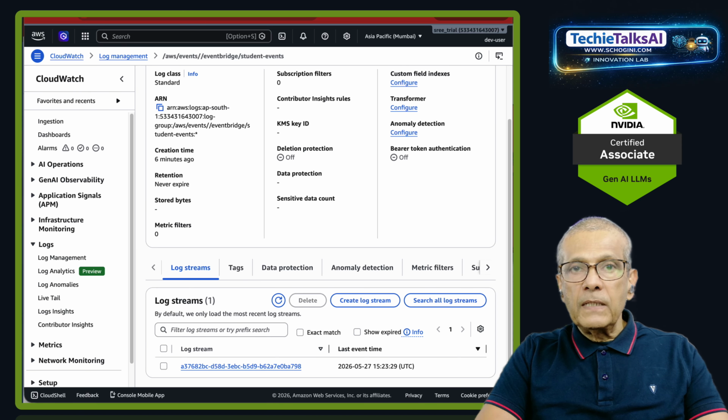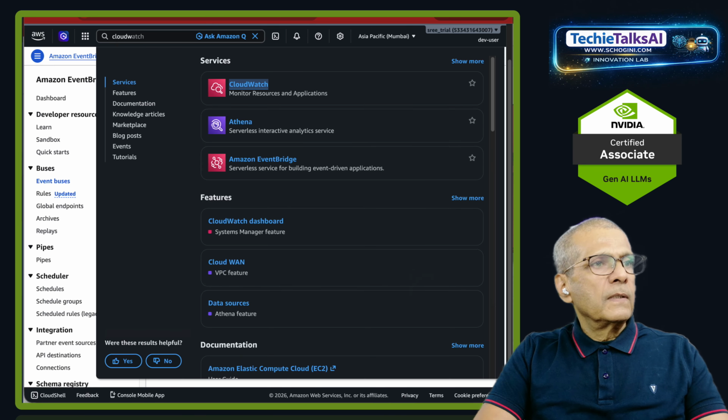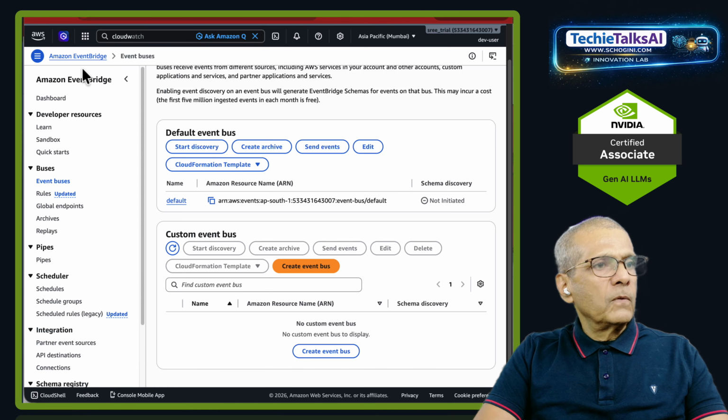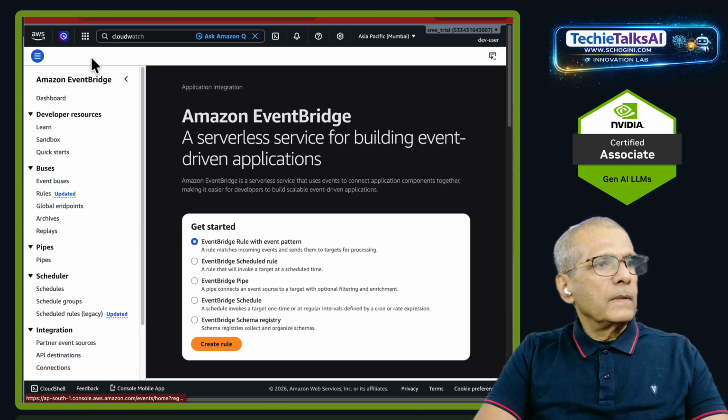So EventBridge, it's a very important point for the exam. EventBridge may accept the event, but only matching rules route the event. So now nothing will happen to this event which did not match. So what we will do is, we will add one more rule variation.